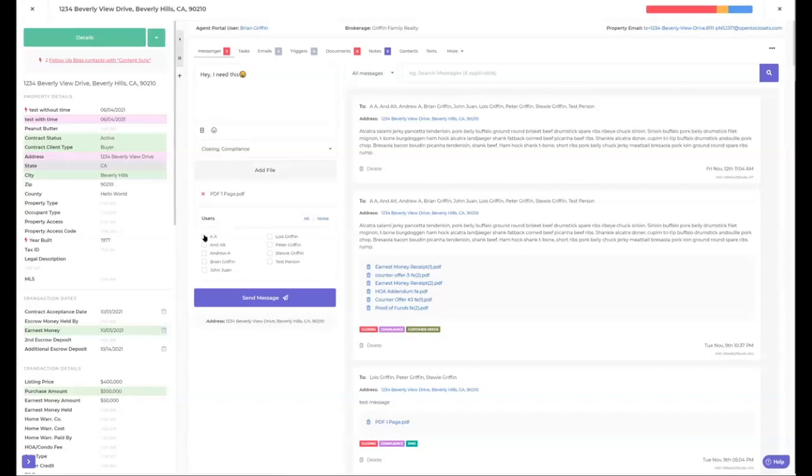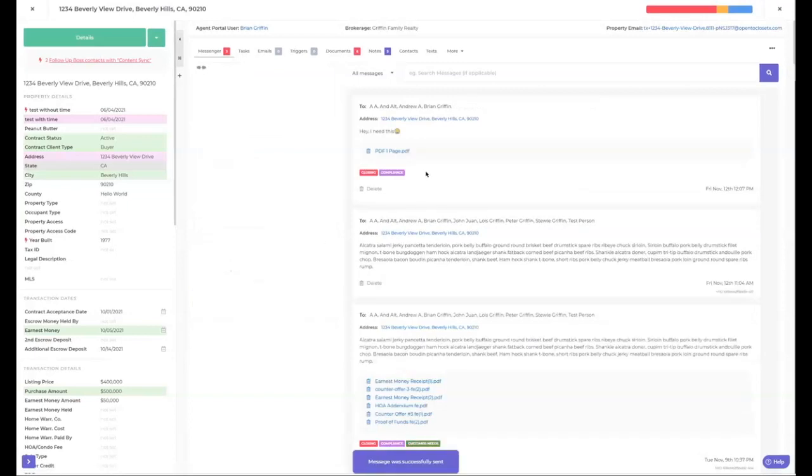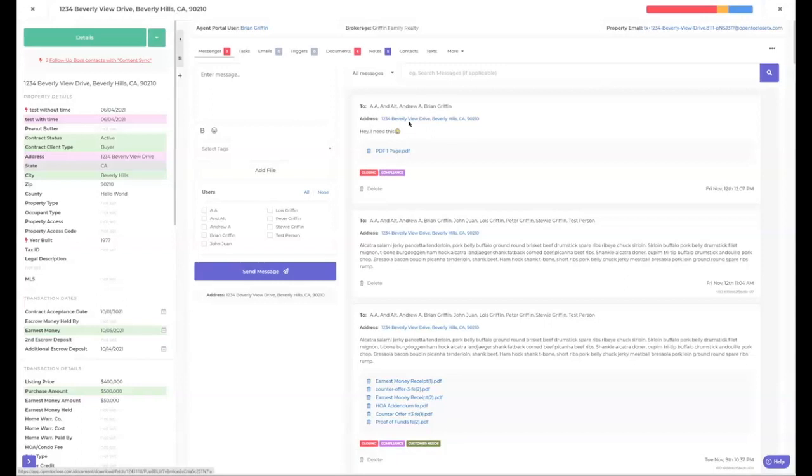And then you come down and say, who do I want to send this to? Do I want to send it to the buyer? I want to send it to the buyer's agent. I want to send it to escrow, and I want to send it to the lender. Hit send. This happens pretty quickly. It's going to put those tags on it. It's going to attach the document that you can open up, and it's going to say what address this is from. Now, if they don't have the app where this is a push notification going out to them, it will send them an email. And when they respond to that email, it's going to come back into your message center.